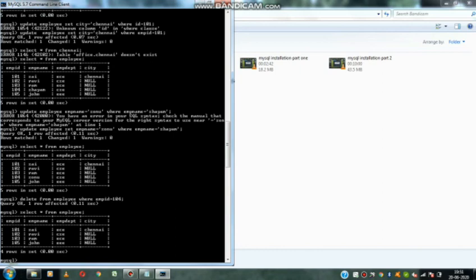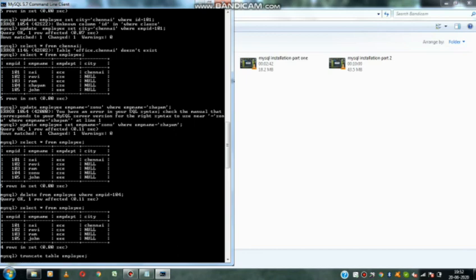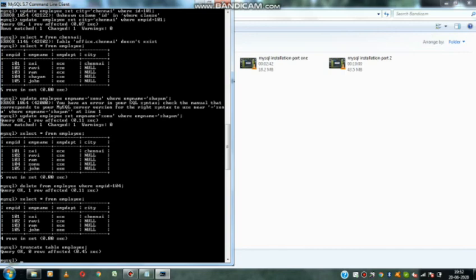Okay, so next one, truncate. In which case can we go for truncate? Now my table has 4 rows, and I want to remove all the 4 rows at a time. So we can go for the truncate query. Truncate table employee.